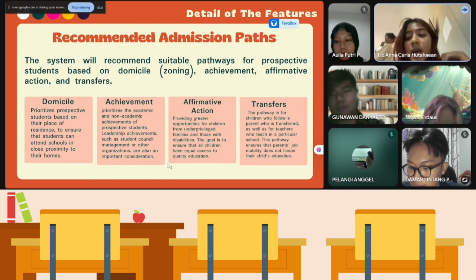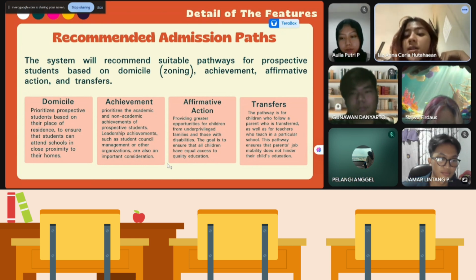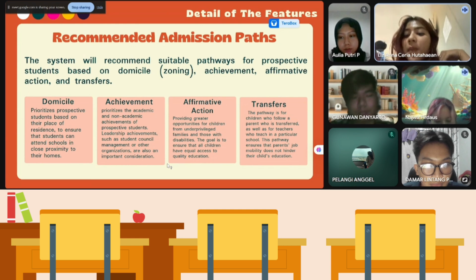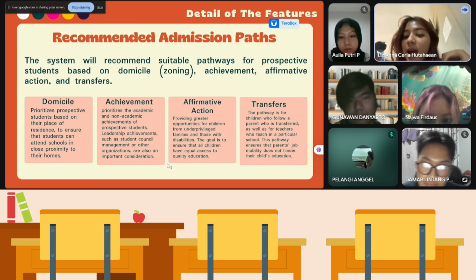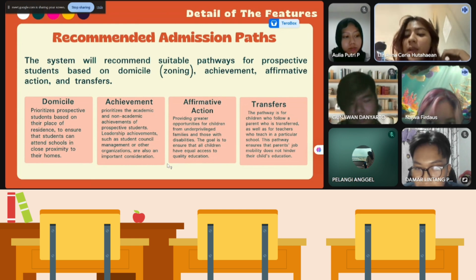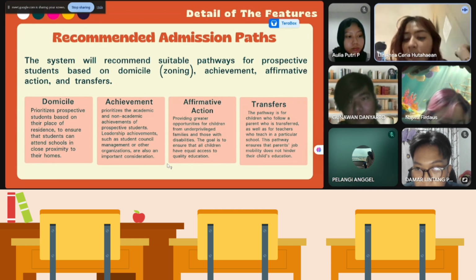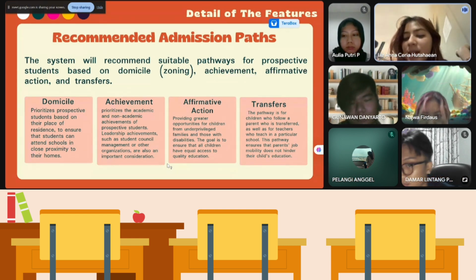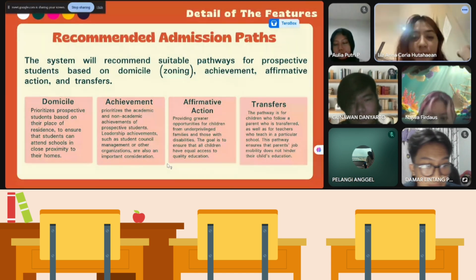And the last campus, the pathway is for children who follow a parent who is transfers, as well as for teacher who teach in a particular school. This pathway ensures that student ability does not hinder their child's education.